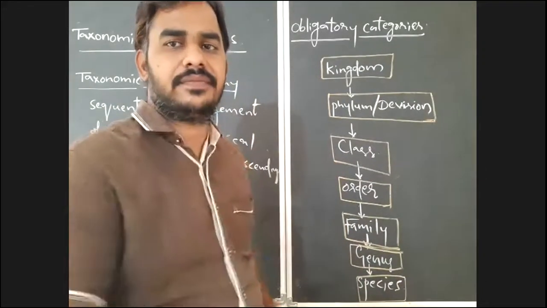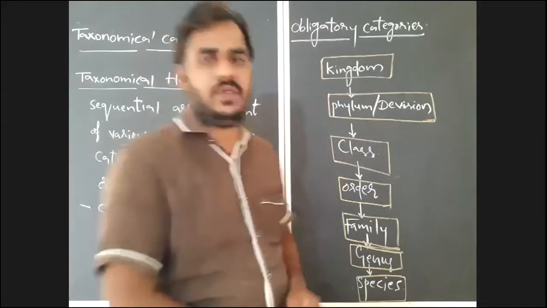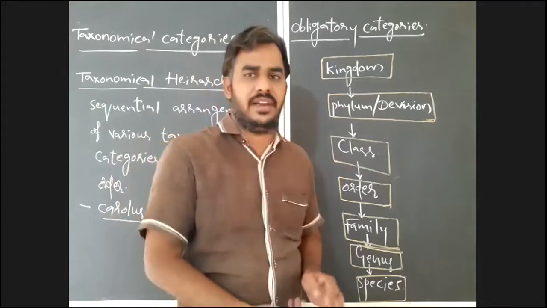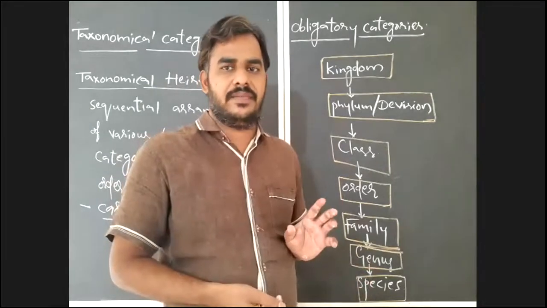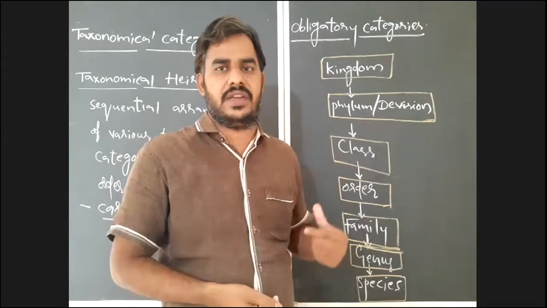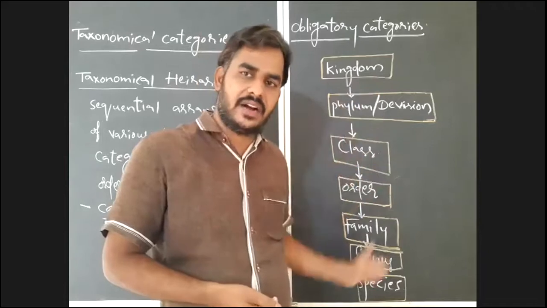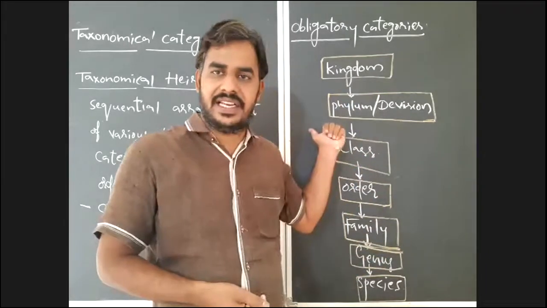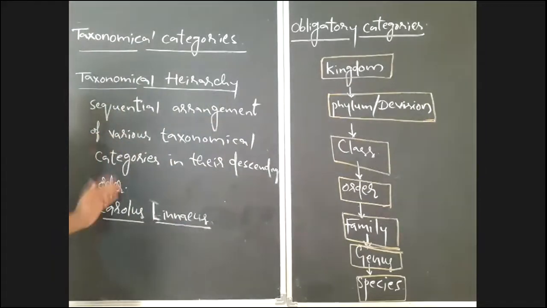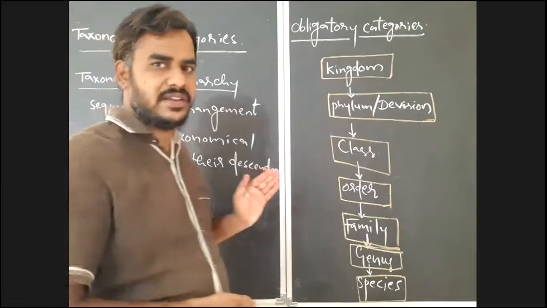Observe once again, all of you listen here. In the classification, we must use taxonomical categories. We arrange them in a sequence of their descending order, which is known as the taxonomical hierarchy. This concept was proposed by Carolus Linnaeus.